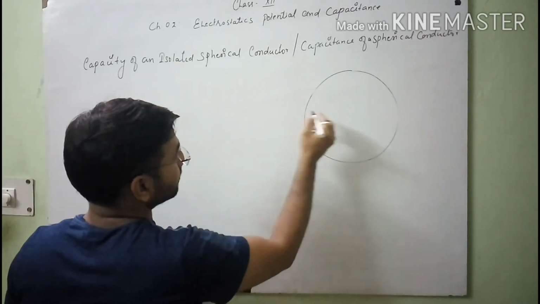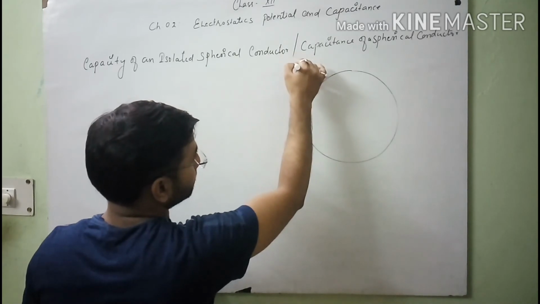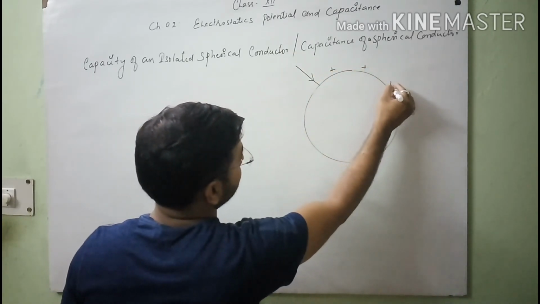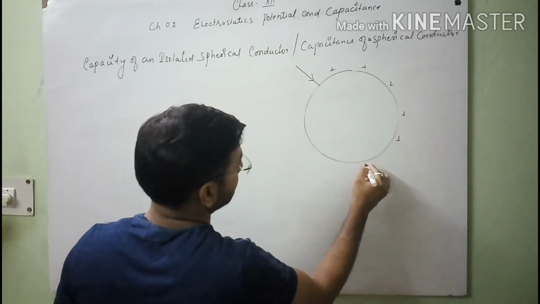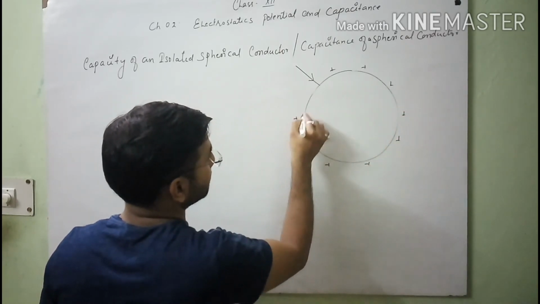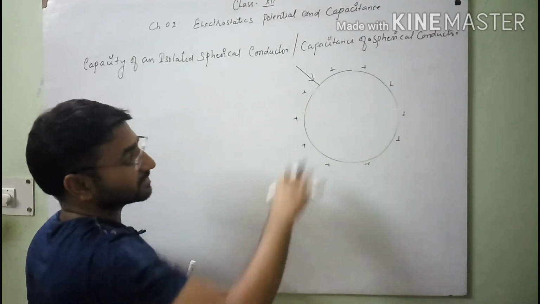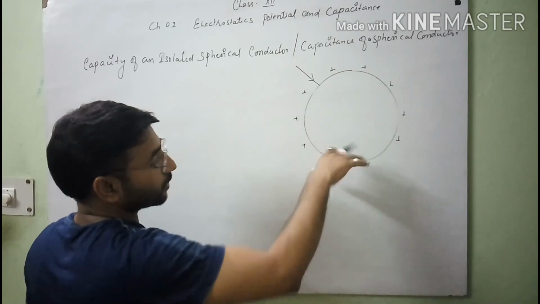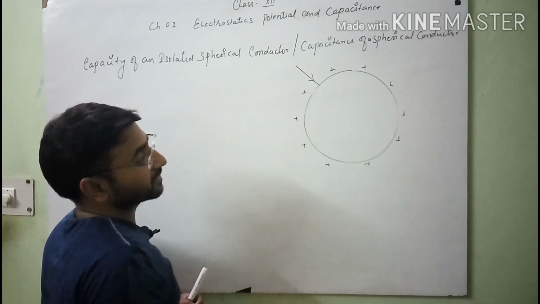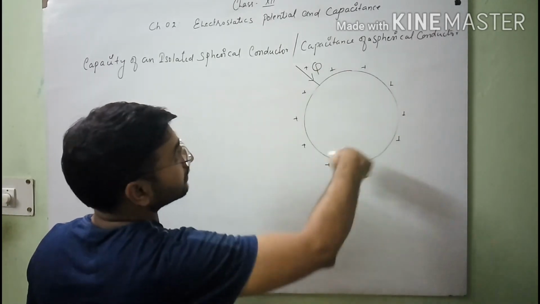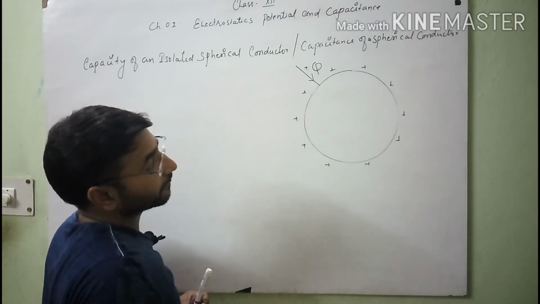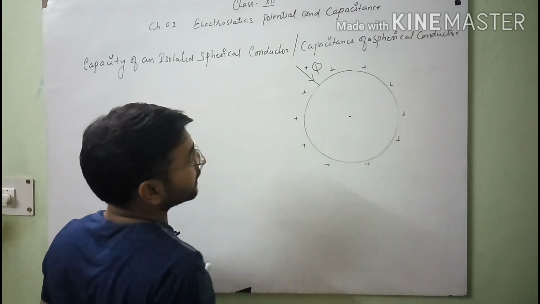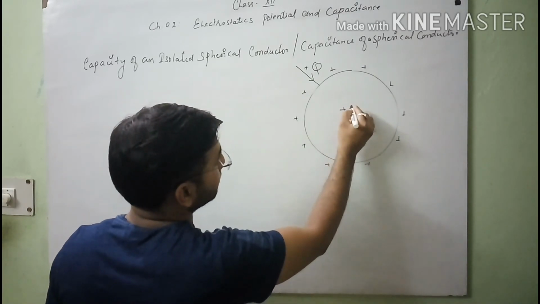When we provide some charge from an external source to this conductor, this charge is uniformly distributed on its entire surface, whether it is a hollow sphere or a solid sphere. The spherical conductor behaves as if the entire charge is concentrated at its center.